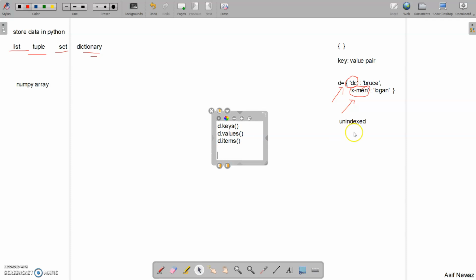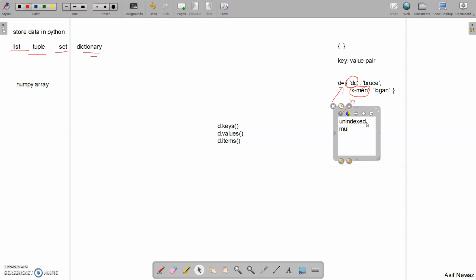So we already saw that a dictionary is unindexed, but is it mutable? And the answer is true. Yes, it is mutable. That means you can change the items, you can add a new item or delete an item from a dictionary. This was different from set or tuple. A dictionary is quite similar to a list in that aspect. Similar to a list, you can add a new item or delete an item from a dictionary. So let's take a look at how we can do that.